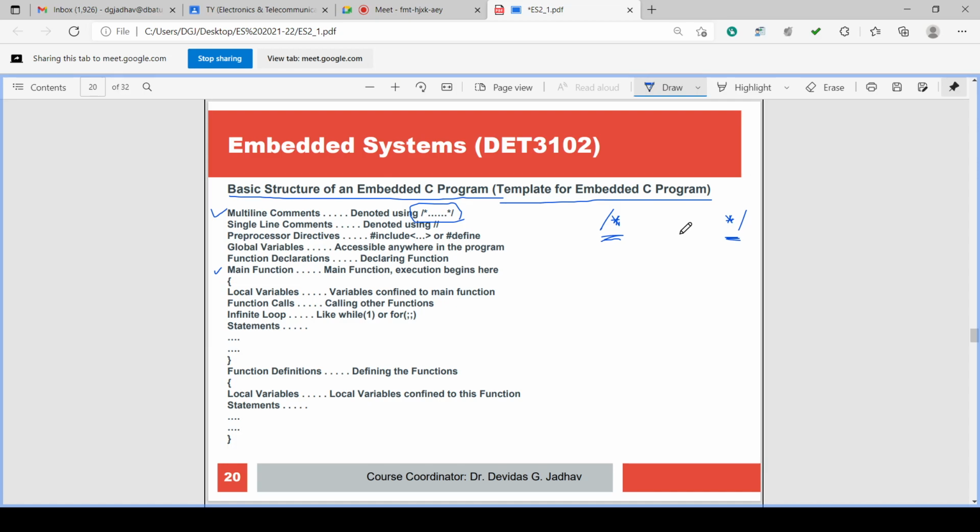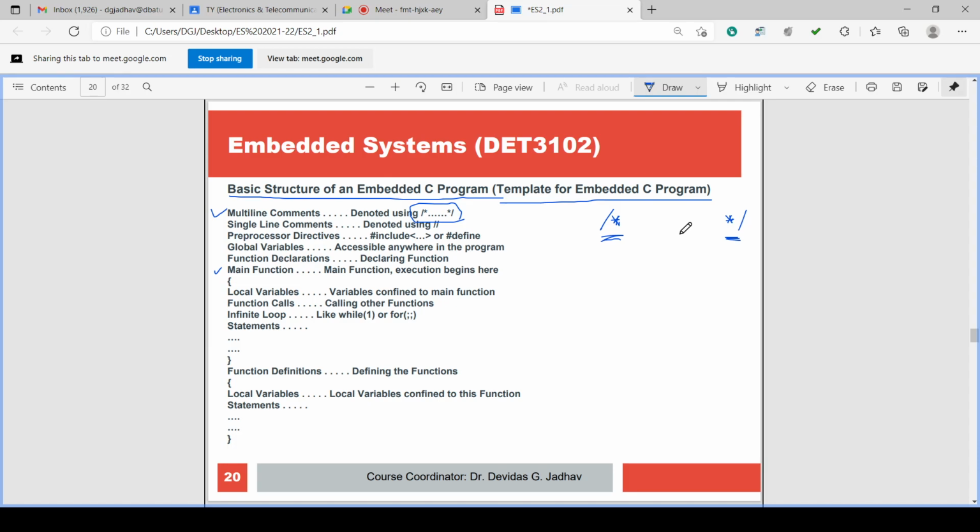So this program is for this and so on. These are the comments, information regarding the program. So those can be written between slash star and star slash. So this is multi-line. That means some comments are single line, where in every line you have to give the comment symbol.